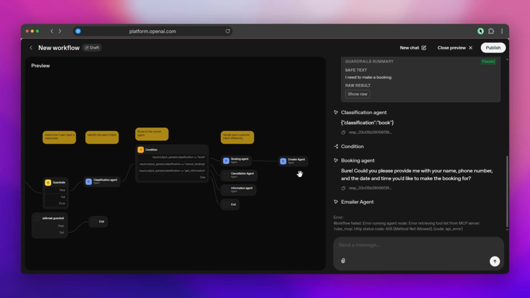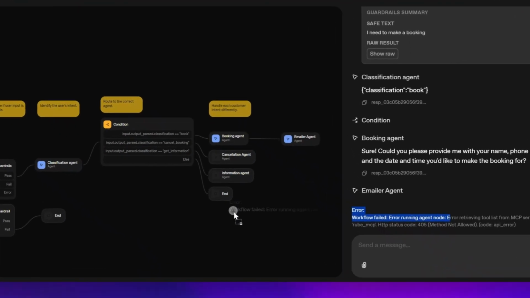So yeah, I have this emailer agent, and when I run the workflow, I get this error: workflow failed, error running agent node. I faced this error in a few different nodes, and I'm going to show you how to fix this error in different types of nodes.